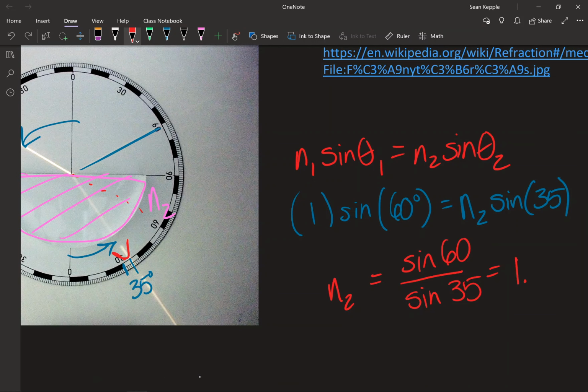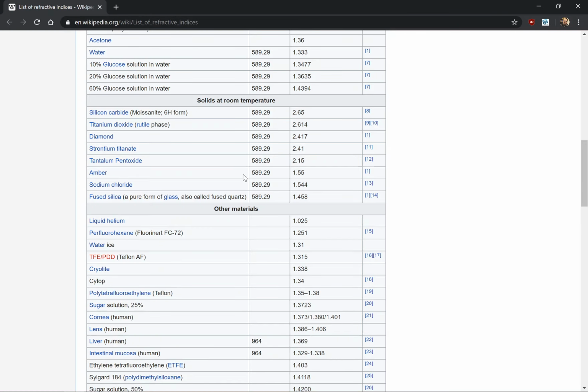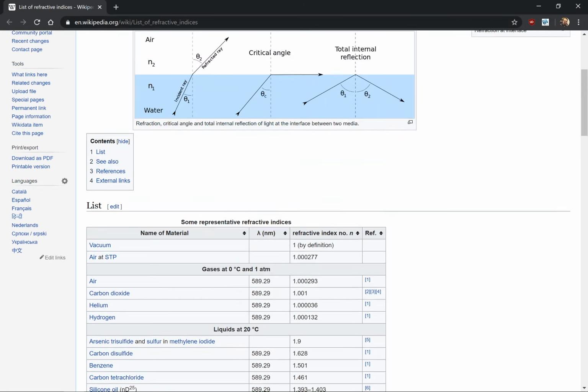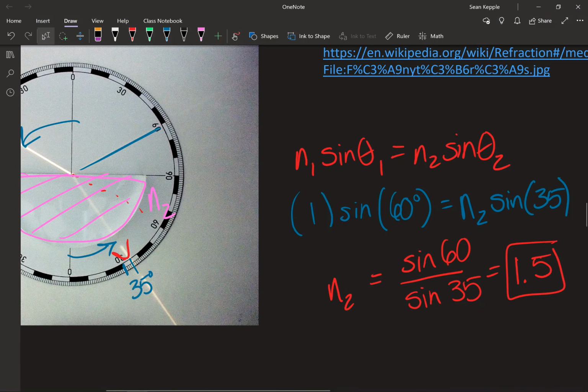So I can tell you right now that this is glass. If we look up on our list of refractive indices, let me see if I can find glass. Search for glass. There you go. So a form of pure glass, 1.5. So there you go. That makes sense.